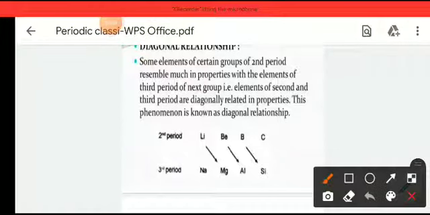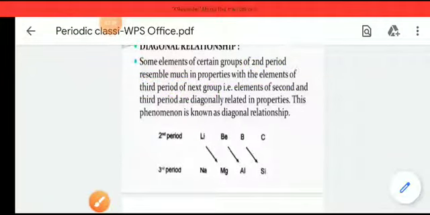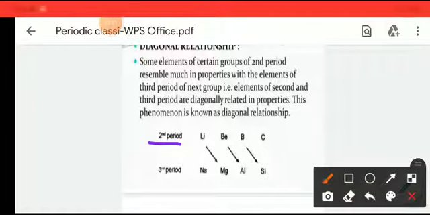In certain groups of the second period and mainly the third period, elements resemble in properties the elements of the next group in the next period. So some elements of the second period resemble some elements of the next group in the third period, and are diagonally related in properties. This phenomenon is known as the diagonal relationship. Some elements in a group of the second period resemble the properties of an element in the next group, third period.